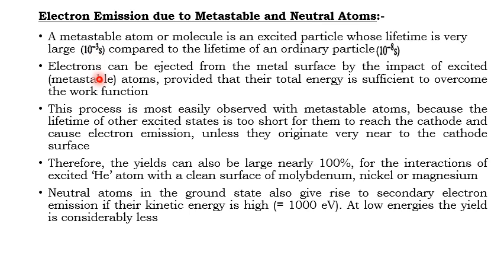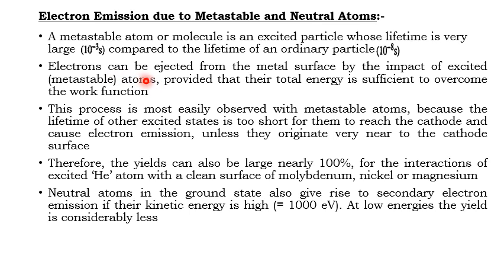Now this metastable atom will impinge on the metal surface, so the electron will be liberated. That is, electrons can be ejected from the metal surface by the impact of excited atoms, provided that their total energy is sufficient to overcome the work function of the metal surface.